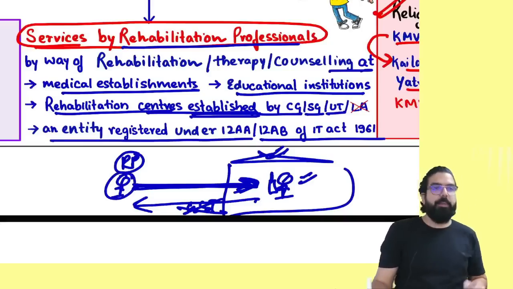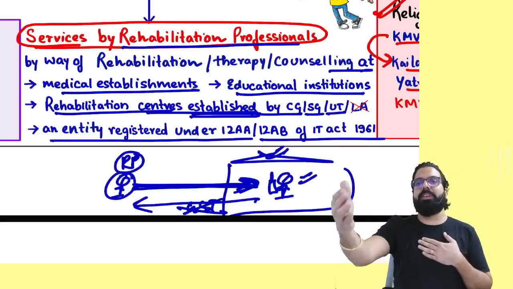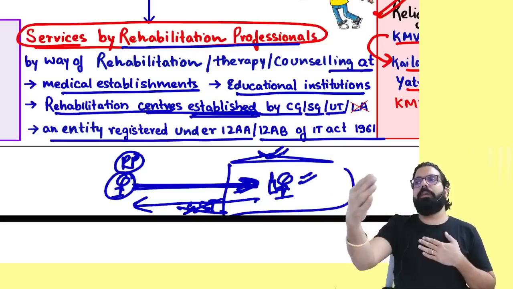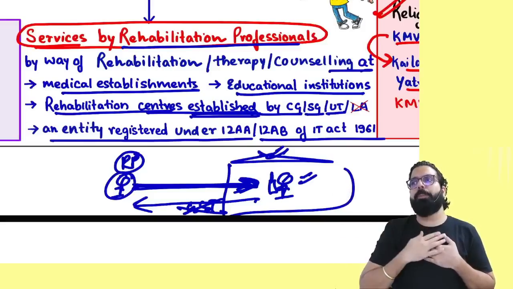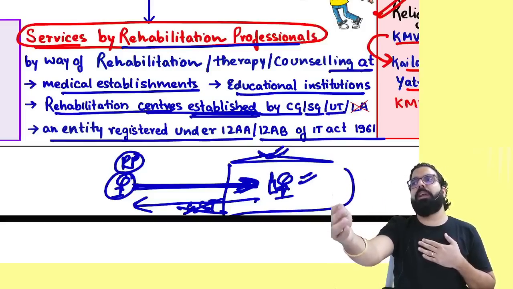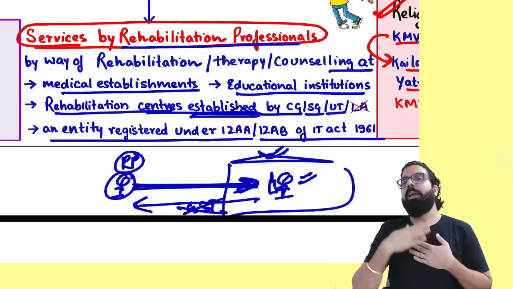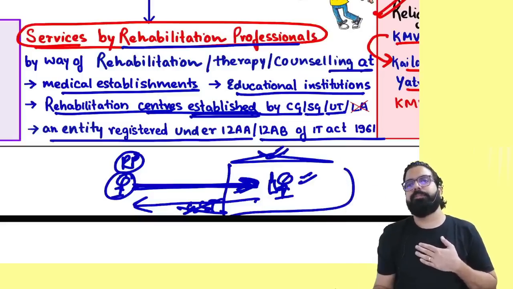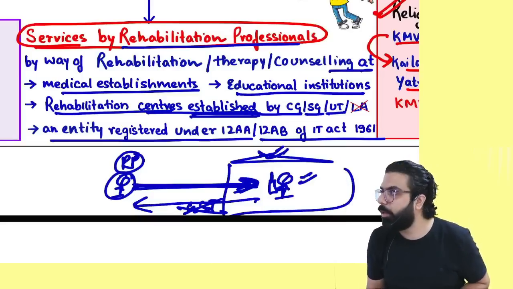Then, if I am a rehabilitation professional giving my services at a medical establishment, or in a rehab center set up by the government, or at a rehab center run by an entity under 12A or AB, are my services taxable or exempt? Exempt. Can I go ahead, everyone?